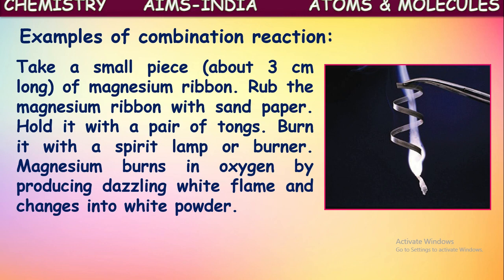First we take a small piece of magnesium ribbon and rub it with sandpaper, because there might be some impurities on the surface of the magnesium. To remove them, we rub it with sandpaper, and then hold the magnesium ribbon with a pair of tongs. Then we burn it on a spirit lamp or burner. The magnesium burns in the presence of oxygen with a dazzling white flame and forms a white powder. This white powder is magnesium oxide.